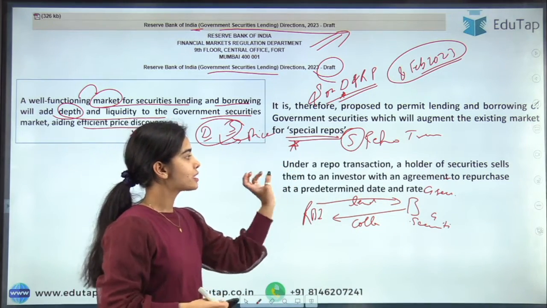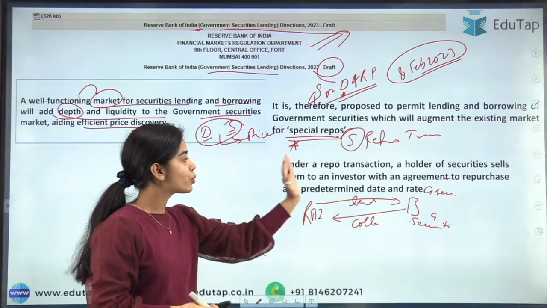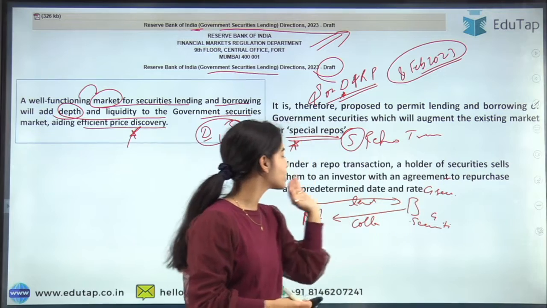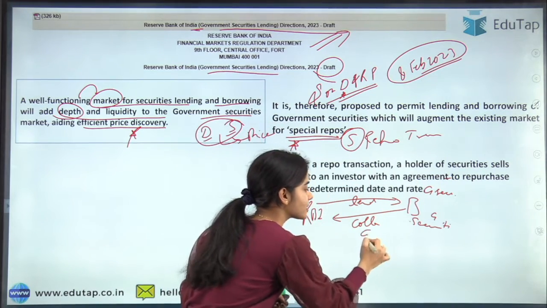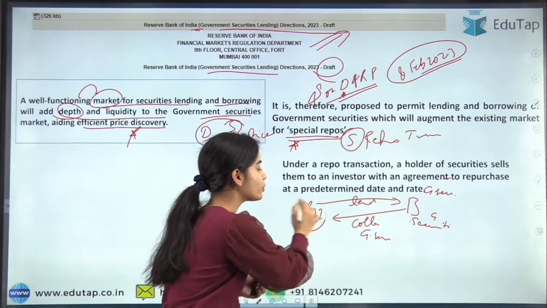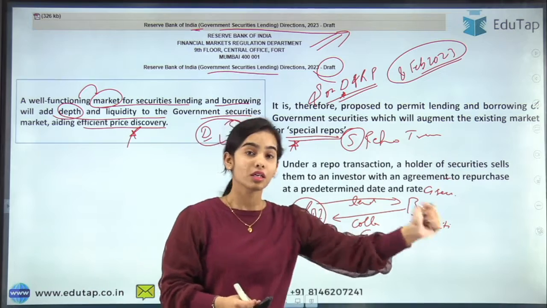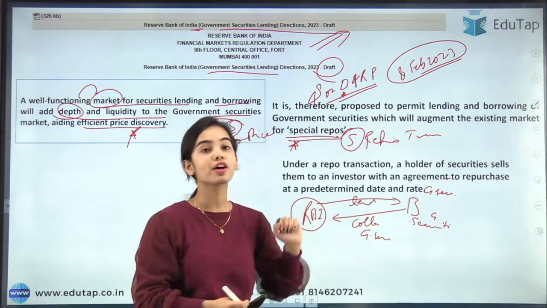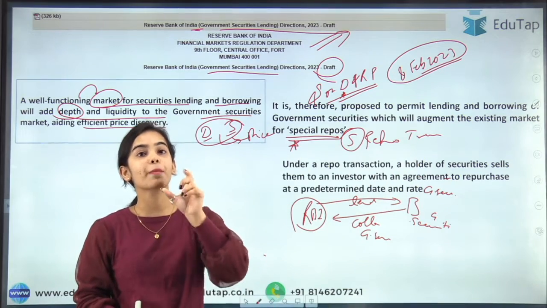The holder of the securities sells them to an investor with an agreement to repurchase at a predetermined date and rate. So the collateral, the government securities given to the Reserve Bank of India, is given on the agreement that we are selling this government security to the Reserve Bank of India and will repurchase it on a particular date.